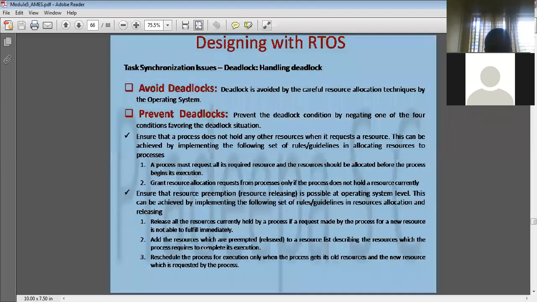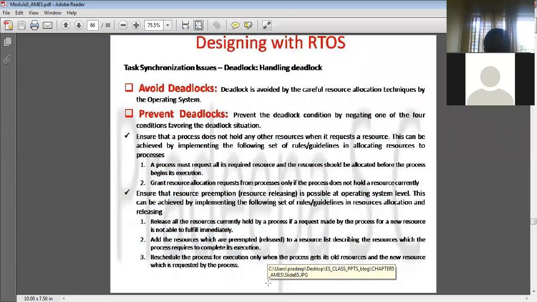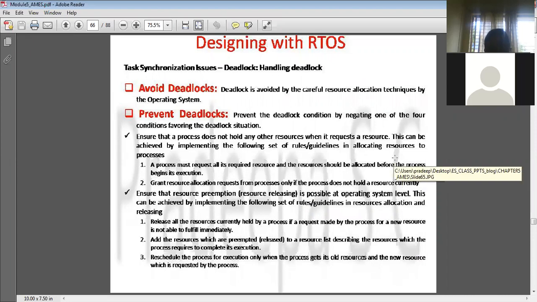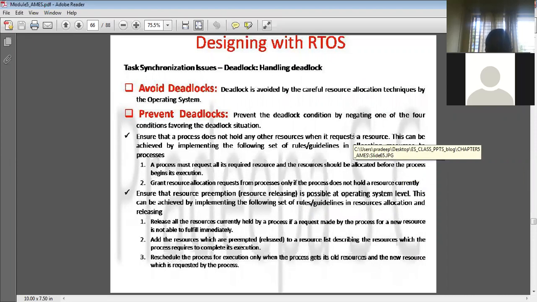The second is to add the resources which are preempted or released to a resource list describing the resources which the process requires to complete its execution. If some processes have already completed using the resources given to them, release them so that other processes can use them. The third one is to reschedule the process for execution only when the process gets its old resources and the new resource which it requested. So these are the guidelines.